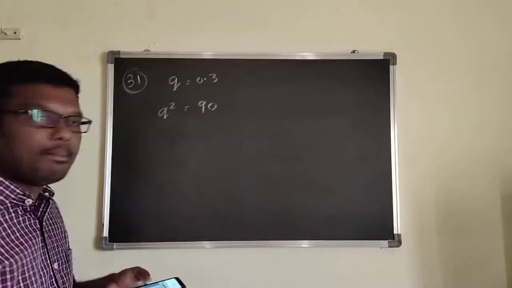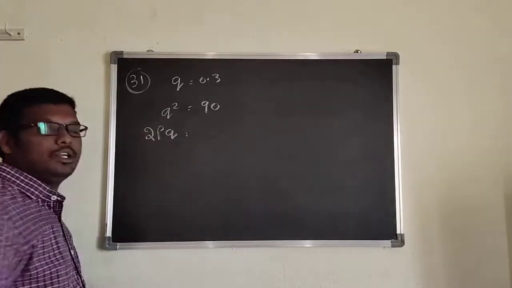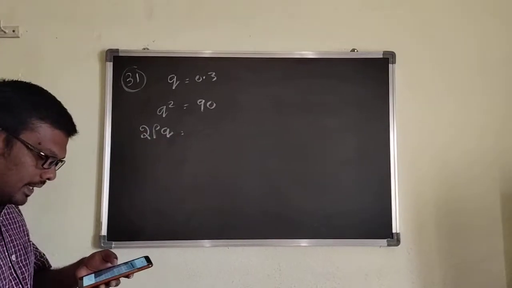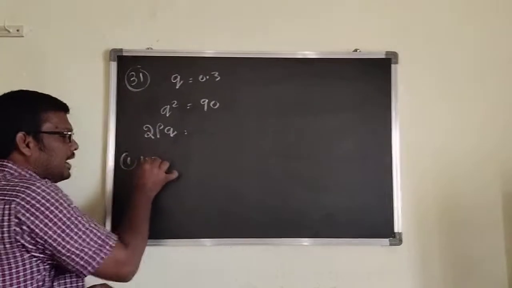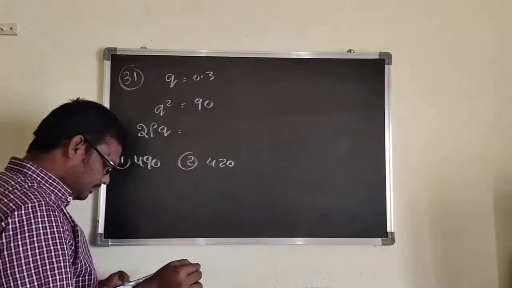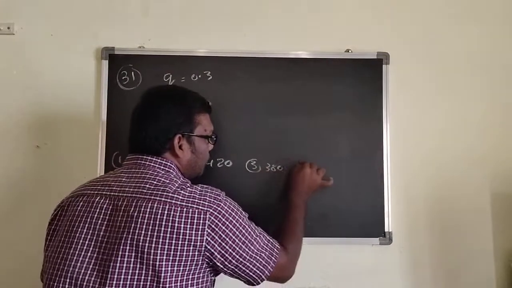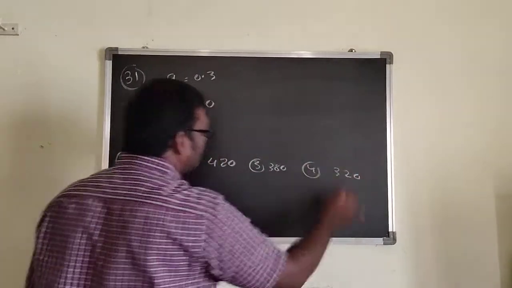Find out the number of heterozygous individuals. They can ask the question and they can give the options: 490, second option is 420, third option is 380, and fourth option is 320.